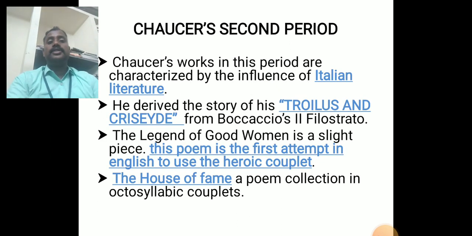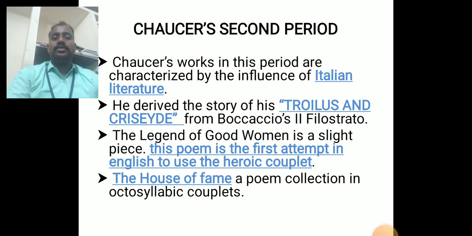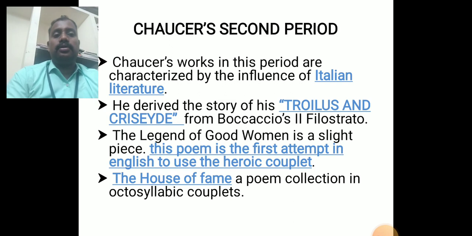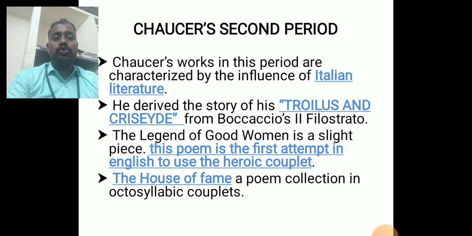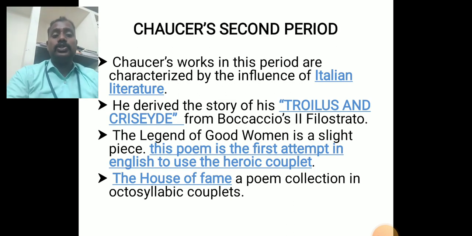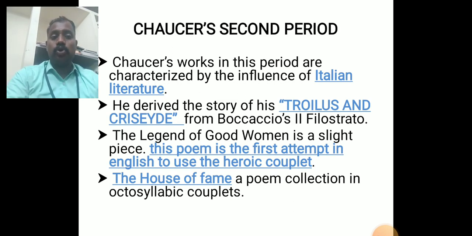Then Chaucer's second period is considered Italian literature. The first period is French literature, the second period is Italian literature. He derived Troilus and Criseyde from Boccaccio's Filostrato. Troilus and Criseyde is a famous work by Chaucer. The Legend of Good Women is another important work.